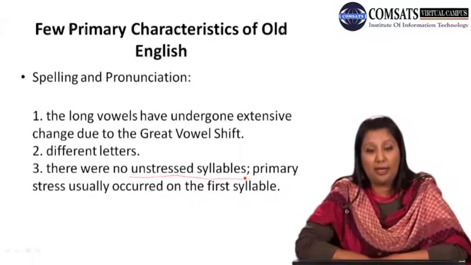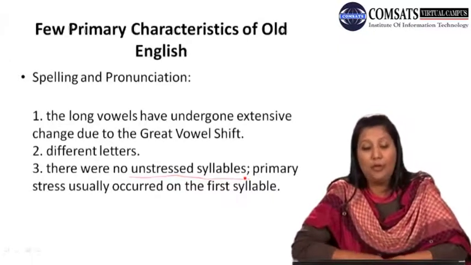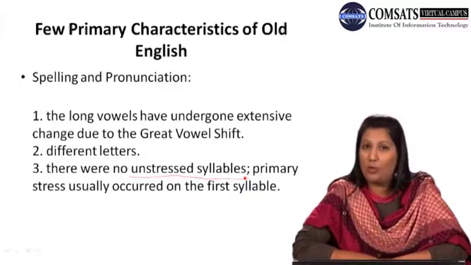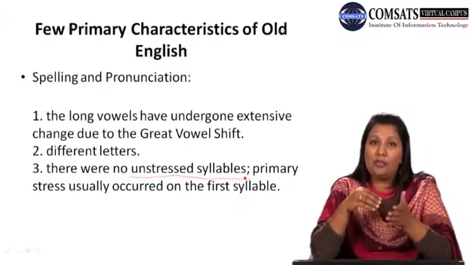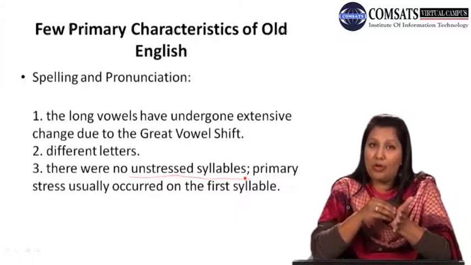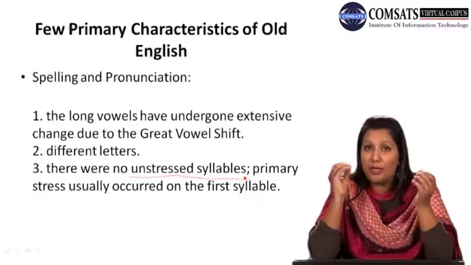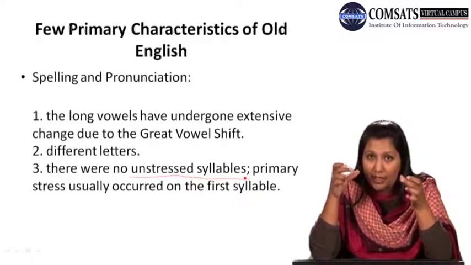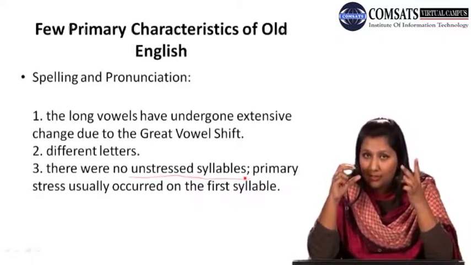One important thing about the Old English syllable is that there were no unstressed syllables. As we are right now stressing and emphasizing a few words, we are putting force. For example, putting force in this word as well: putting, two syllables; force, one syllable.